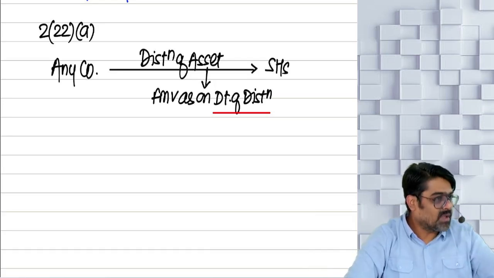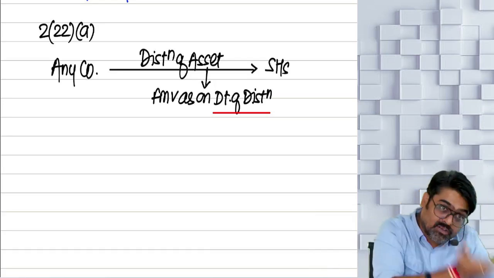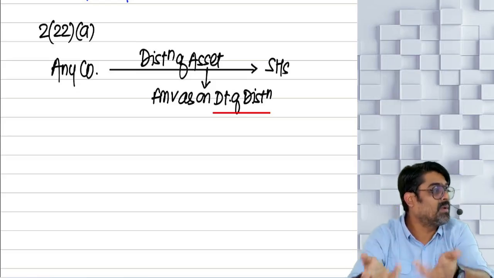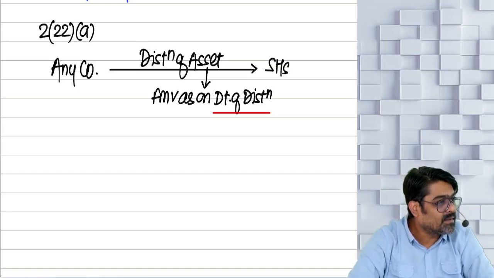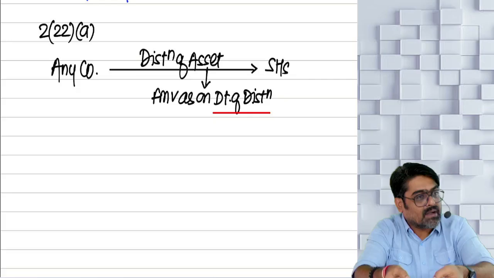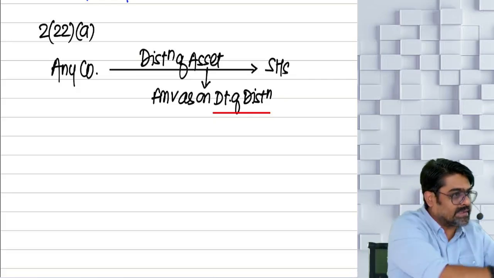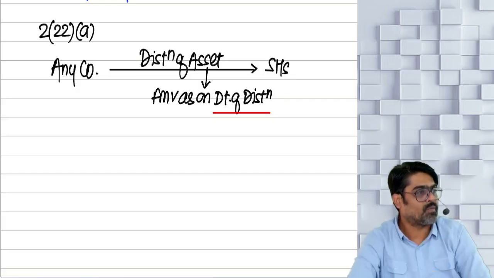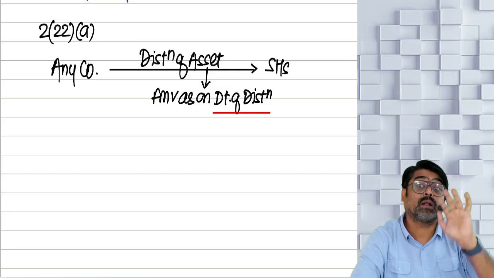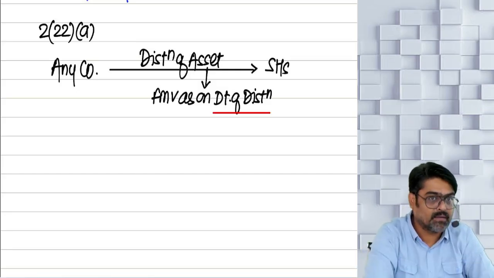But if as on the date of distribution, the accumulated profits, the reserves, were itself 6 lakh, then how can you treat 7 lakh as a deemed dividend? So treat only 6 lakh. So the fair market value will be treated as a deemed dividend, but only to the extent of accumulated profits of the company. So what are the accumulated profits of the company as on the date of distribution? You will have to check that.